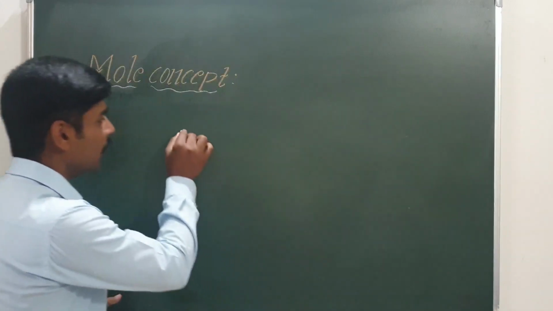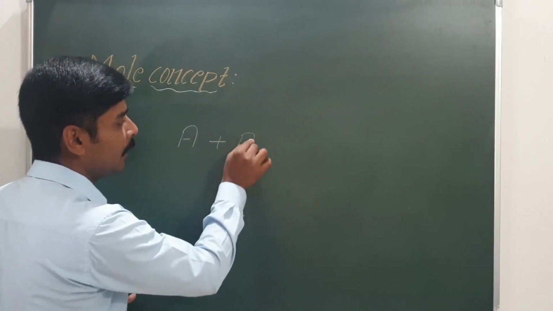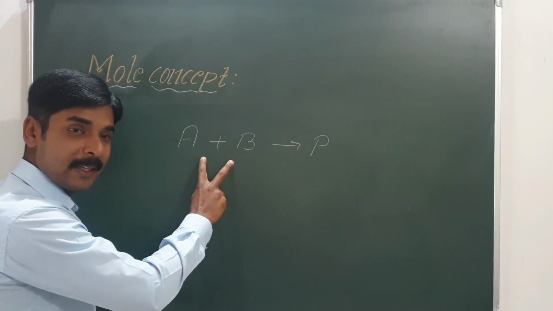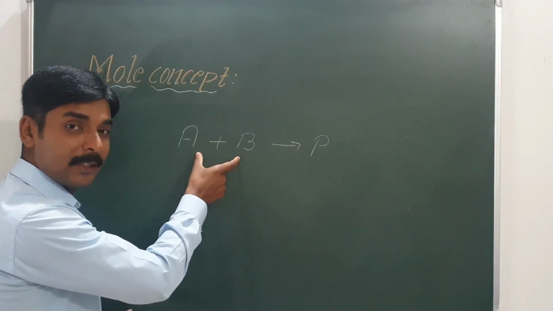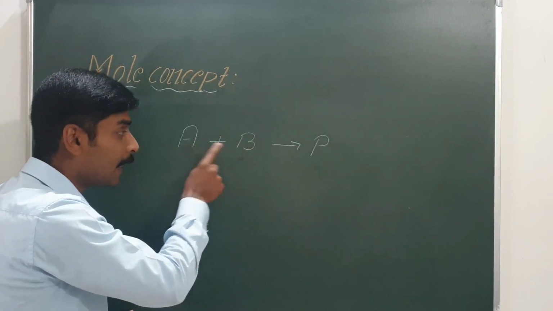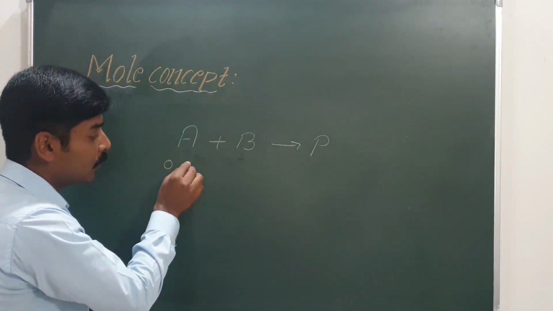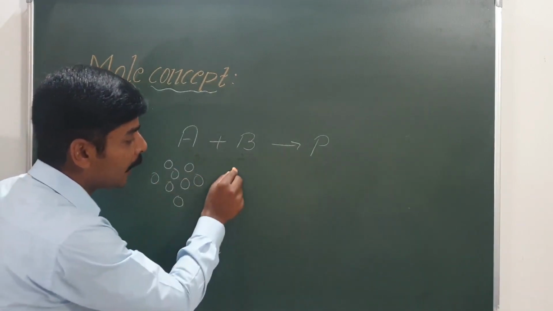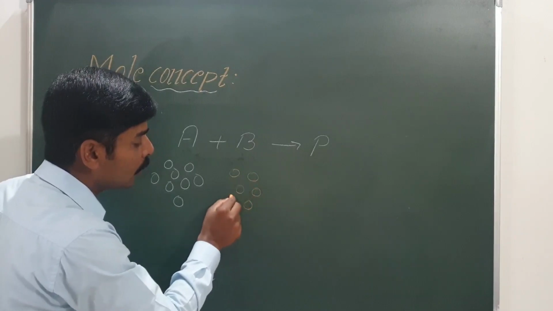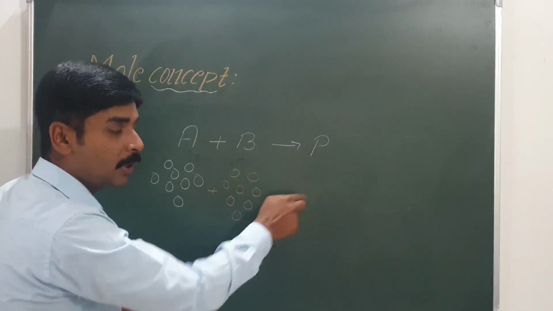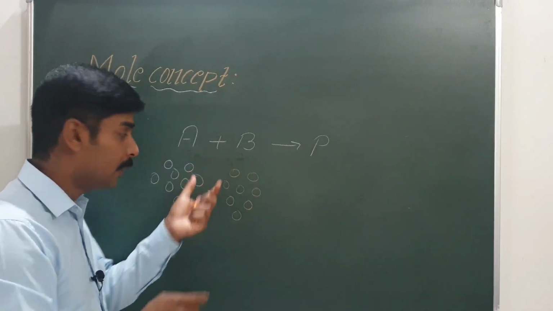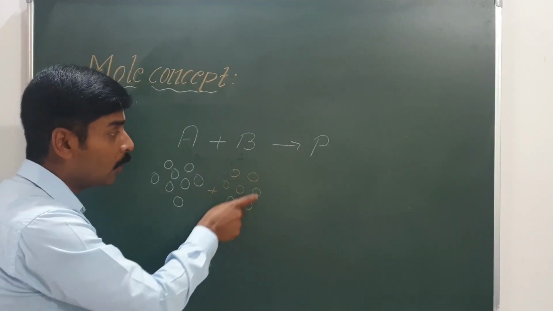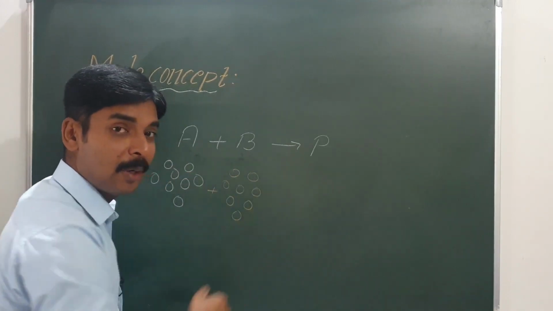For example, consider a reaction where A plus B gives some product P. In this reaction, the atoms or molecules of reactant A will react with atoms or molecules of reactant B to give the product.